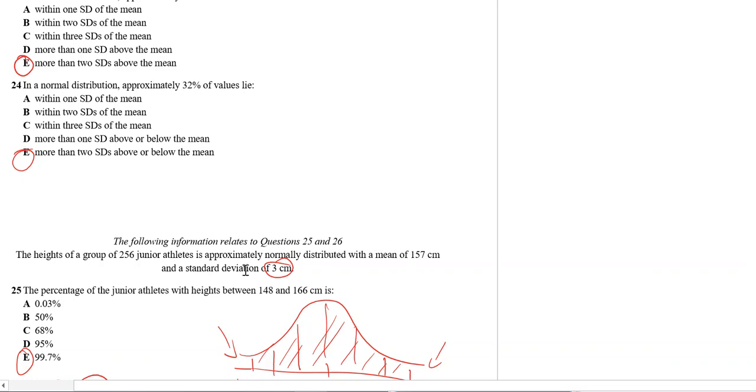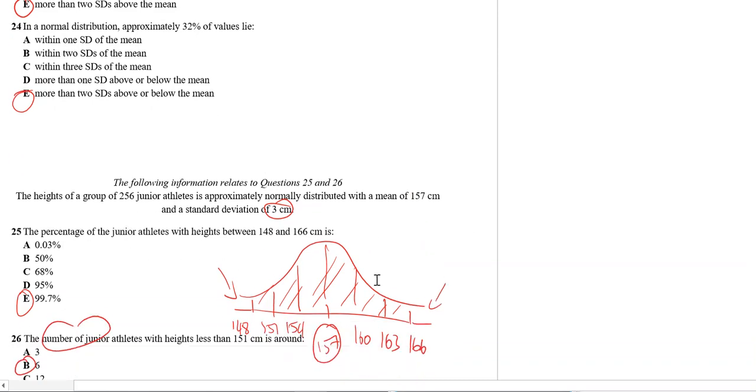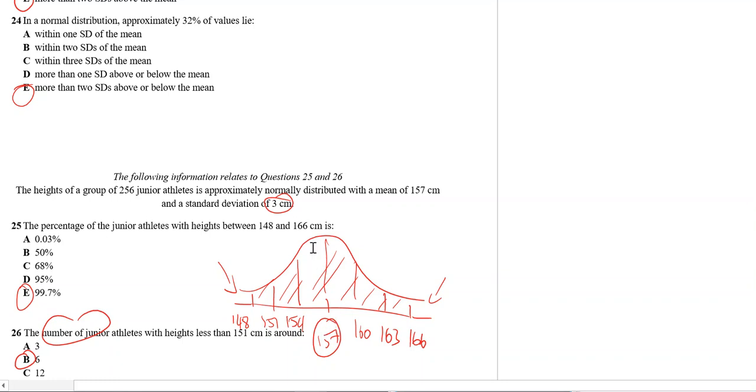Okay. So you're given the heights of athletes. It's normally distributed, just a bell curve, with a mean of 157, so I put 157 here, and a standard deviation of 3. So I've added 3, 3, 3 and subtracted 3, 3, 3. Usually you just do 3 above and 3 below to answer the question. So between 148 and 166, that's between 3 standard deviations above and below, so that should give you 99.7%.